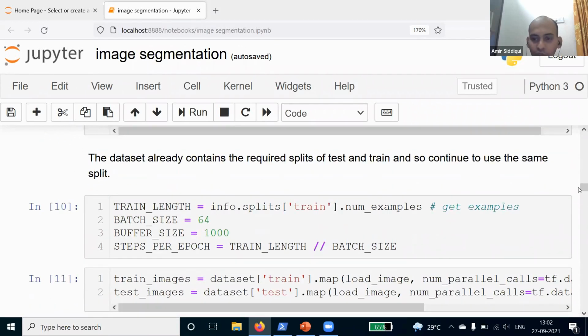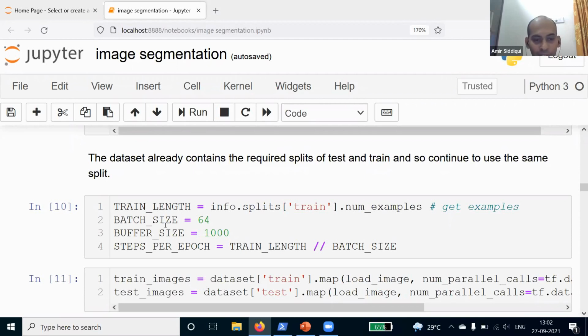Next, we are going to define our batch size and the training length. This dataset is already split into train and test, so we don't need to do the train-test splitting here. We can directly continue. And in this train_length, I am getting the information of the training dataset, and then I am using this information and saving it in the variable train_length.